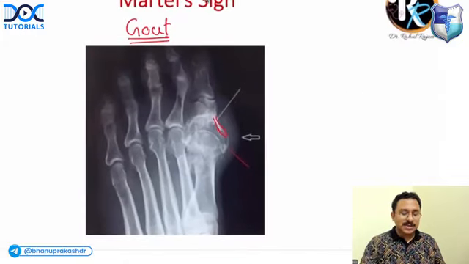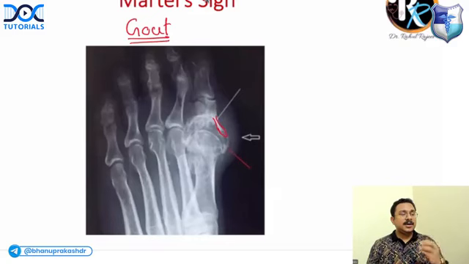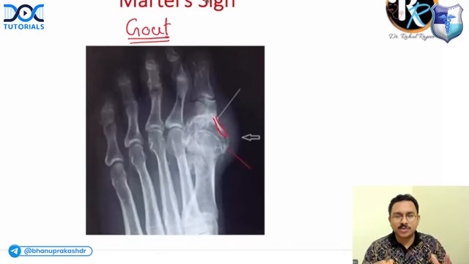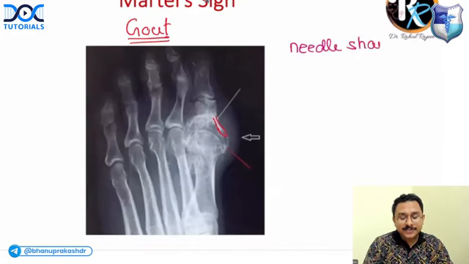And tell me, what is the investigation of choice for gout? Is it serum uric acid, or is it synovial fluid analysis under polarizing microscopy? Remember, it is synovial fluid analysis under polarizing microscopy, which would show negatively birefringent needle-shaped crystals.